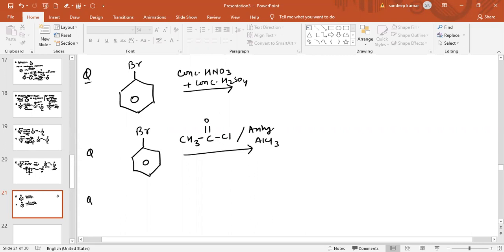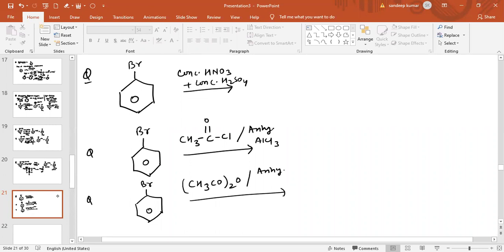Another question I am giving you: there is bromobenzene and the reaction of bromobenzene with acetic anhydride, that is CH3CO twice O, in presence of anhydrous AlCl3. The product obtained will be? Do all these questions.